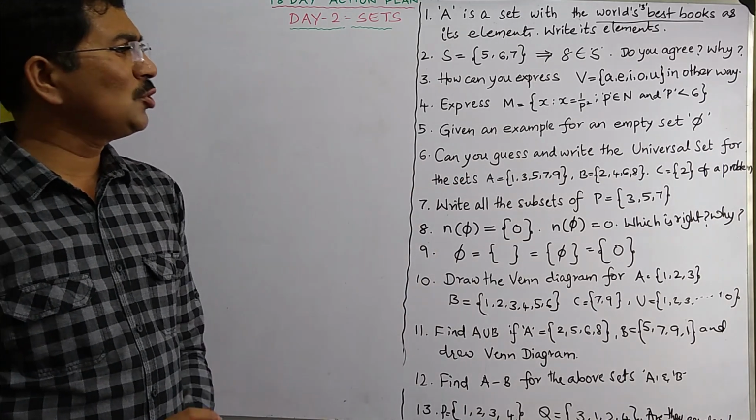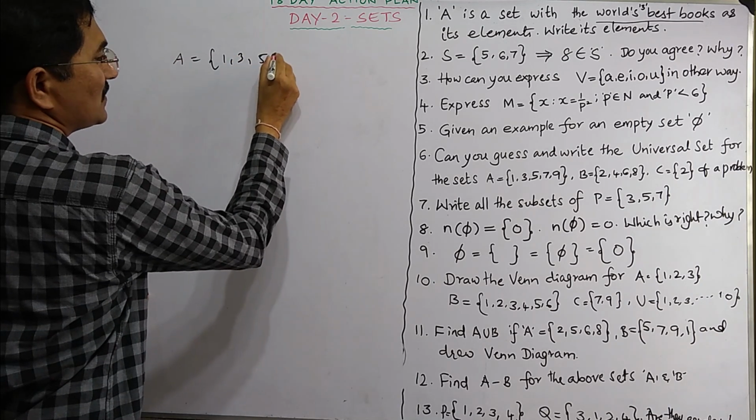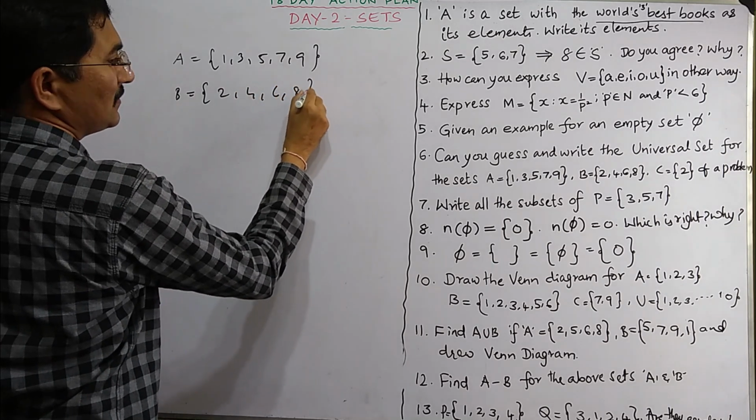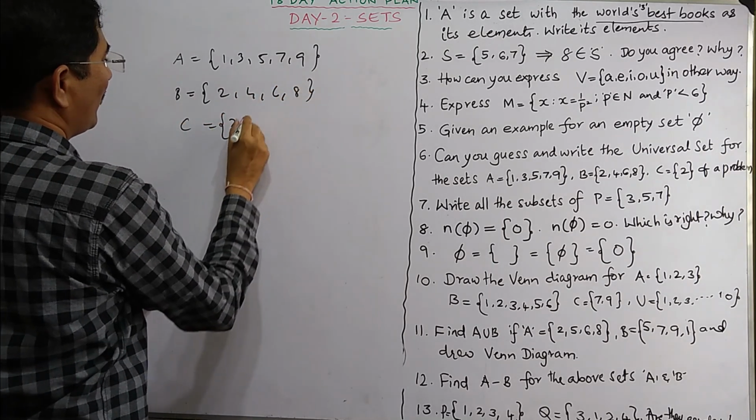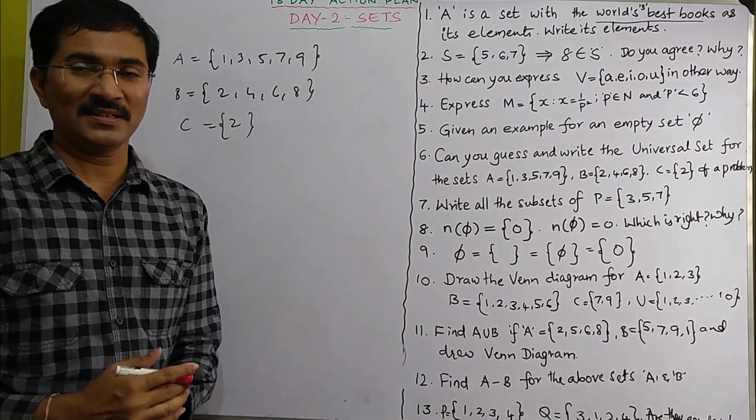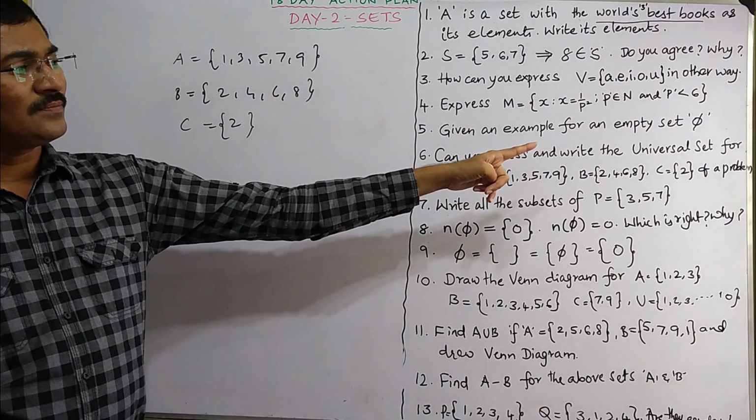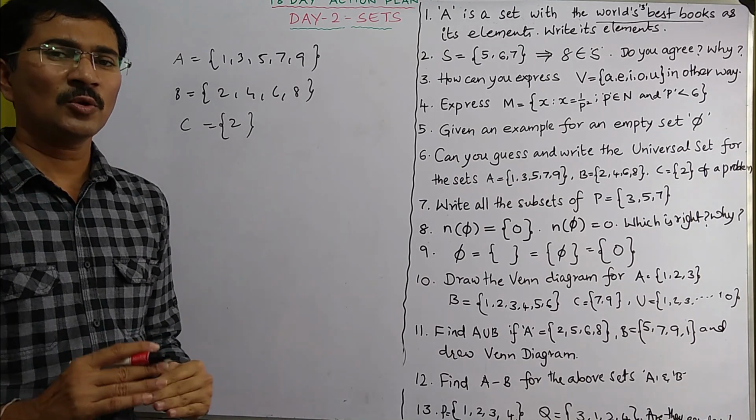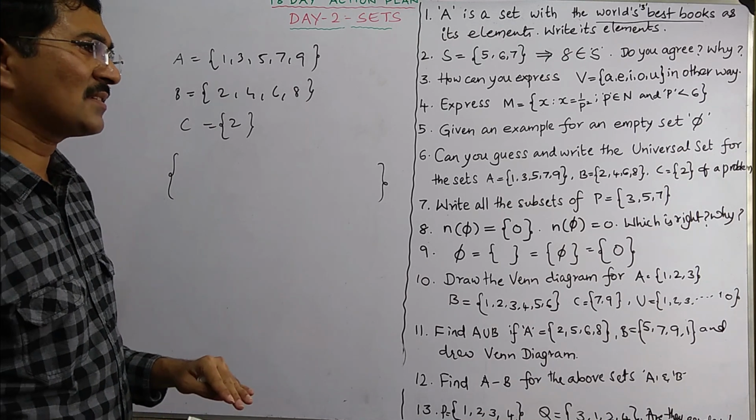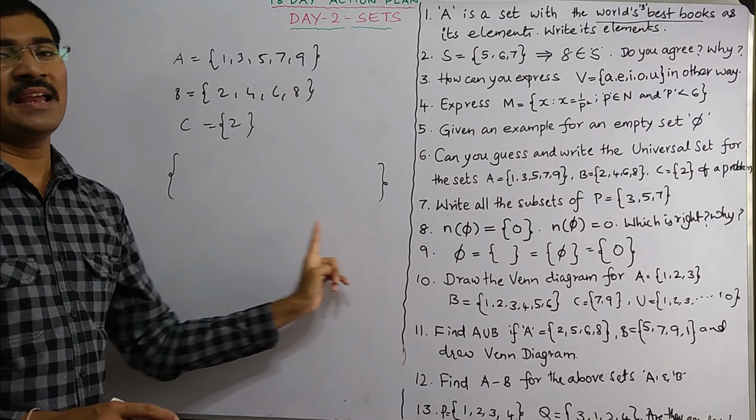Now coming to the sixth problem. Can you guess and write the universal set for the sets A is equal to 1, 3, 5, 7, 9, B is equal to 2, 4, 6, 8, C is equal to 2. Now he is asking us to guess because there are many chances for that. So how can we guess? He is asking us to guess the universal set. So what is a universal set? A universal set is a set that has all the elements speaking at that particular moment as its elements.